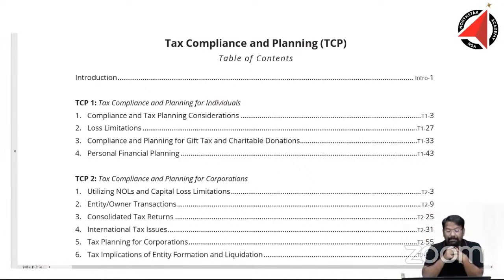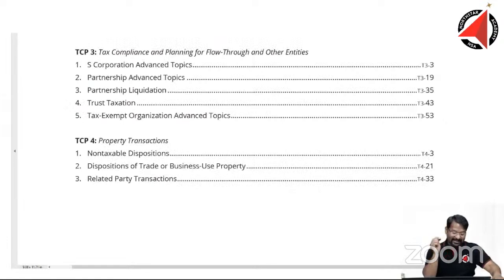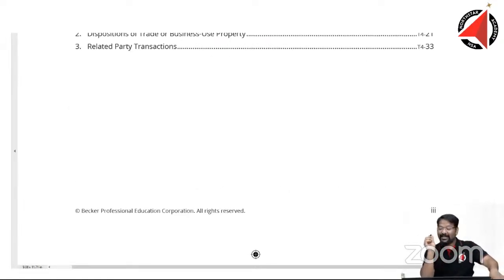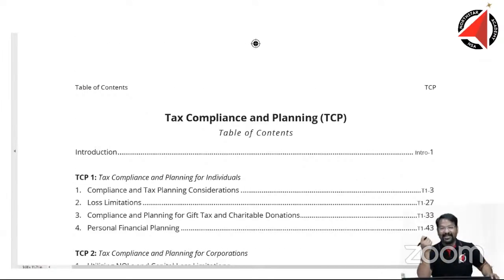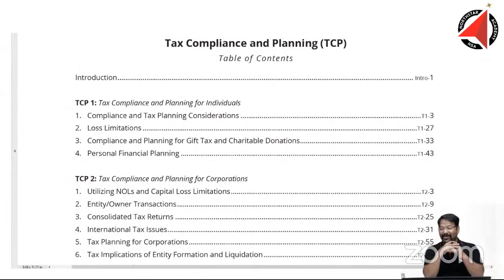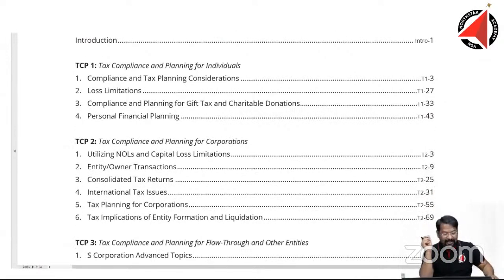So TCP, tax compliance and planning. How many sections are there? Don't be surprised. How many did you count? Very quickly. So there are a total of four sections only. Four sections only. Come on. So in BAR, we have six sections. In TCP, we have four sections. All right, fine.